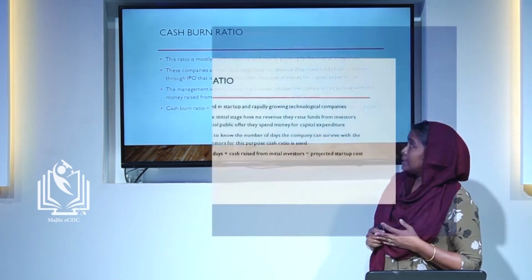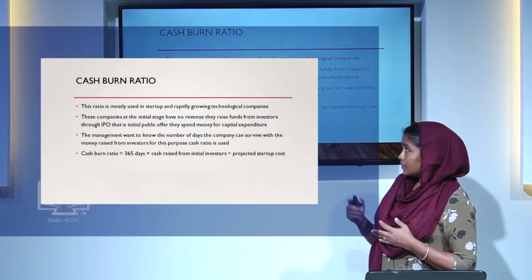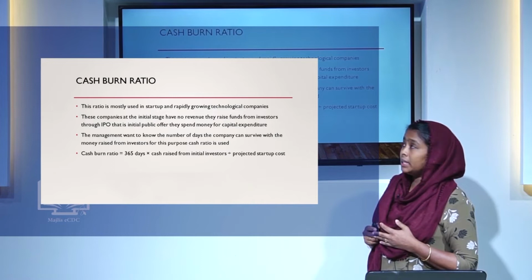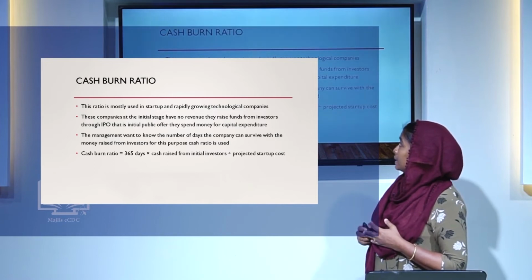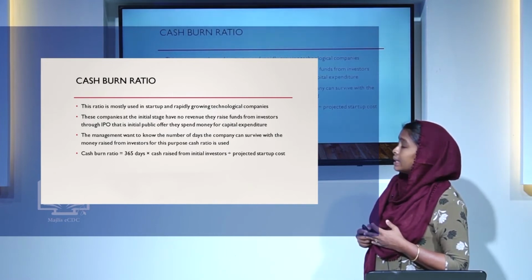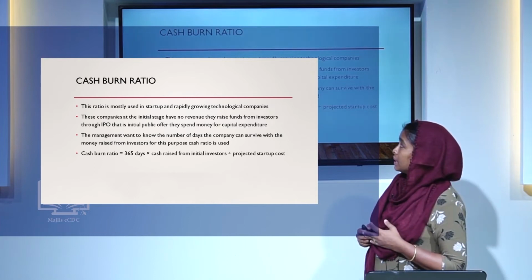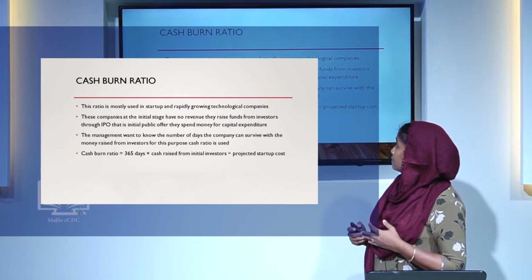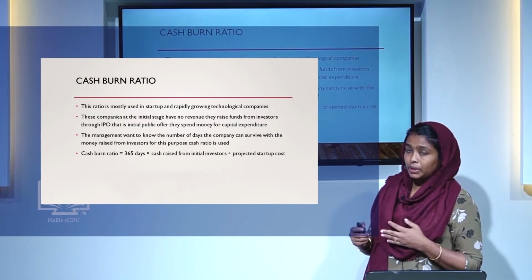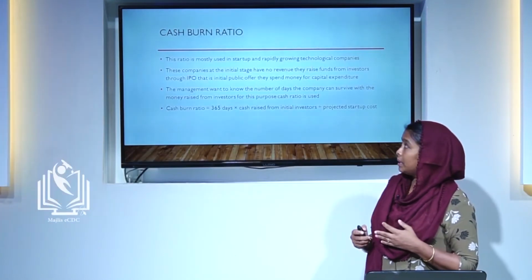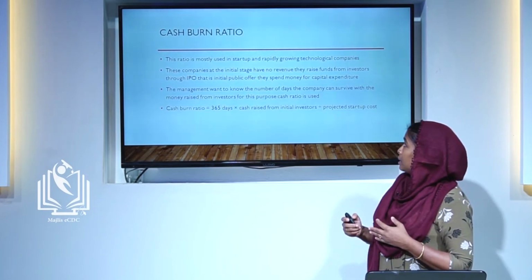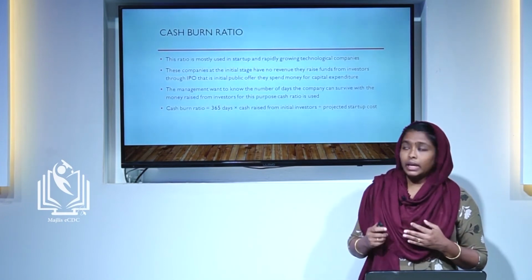The next type is cash burn ratio. This ratio is mostly used by startup and rapidly growing technological companies. These companies at the initial stage have no revenue. They raise funds from investors through an IPO. IPO means initial public offer. They spend money for capital expenditure.